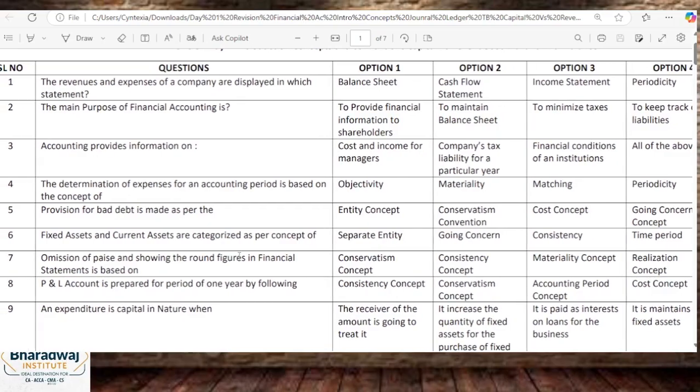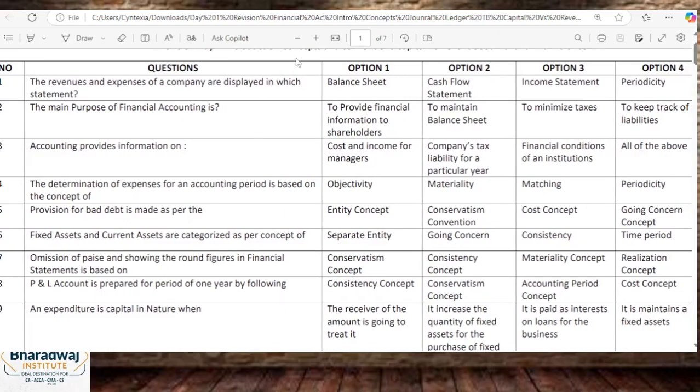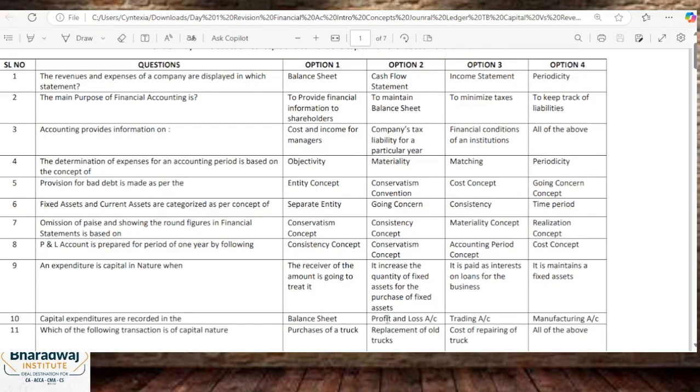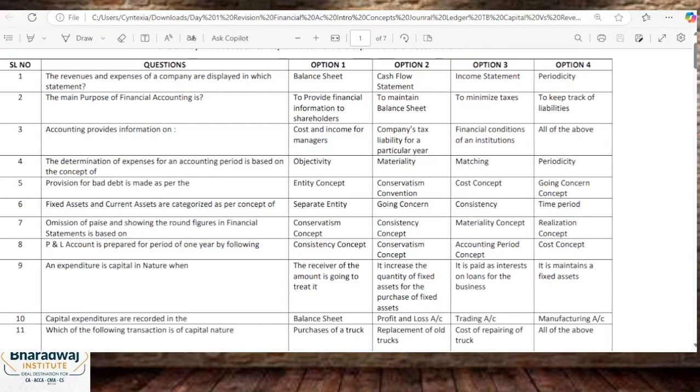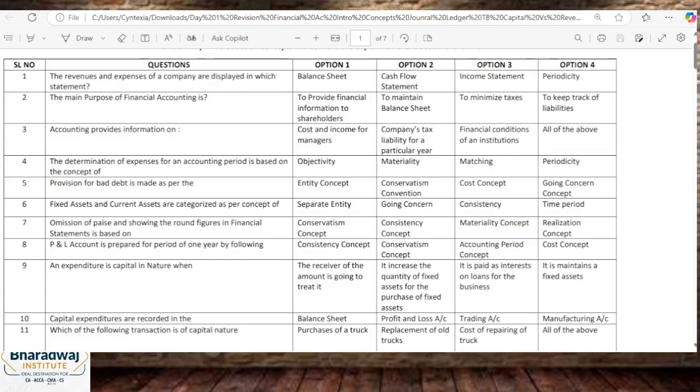So what I request is, mark the first 9 questions, and then I will discuss. The display is very small, you can just go through your material shared and do that.